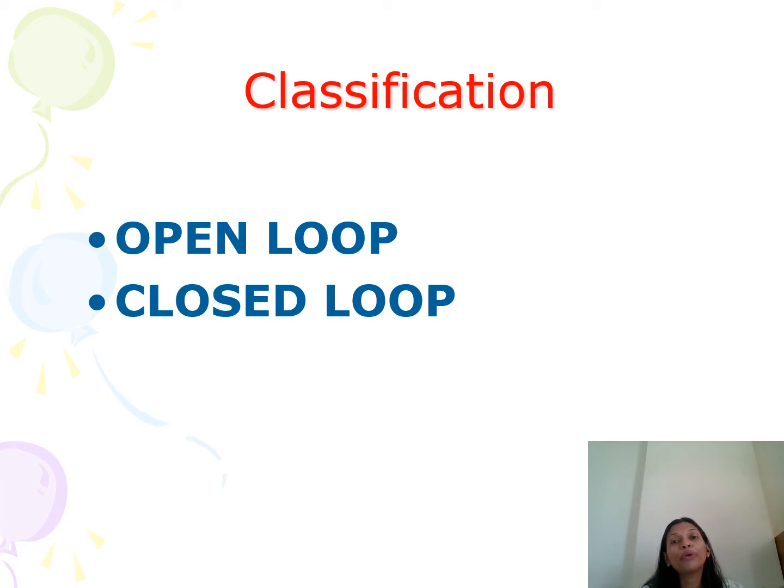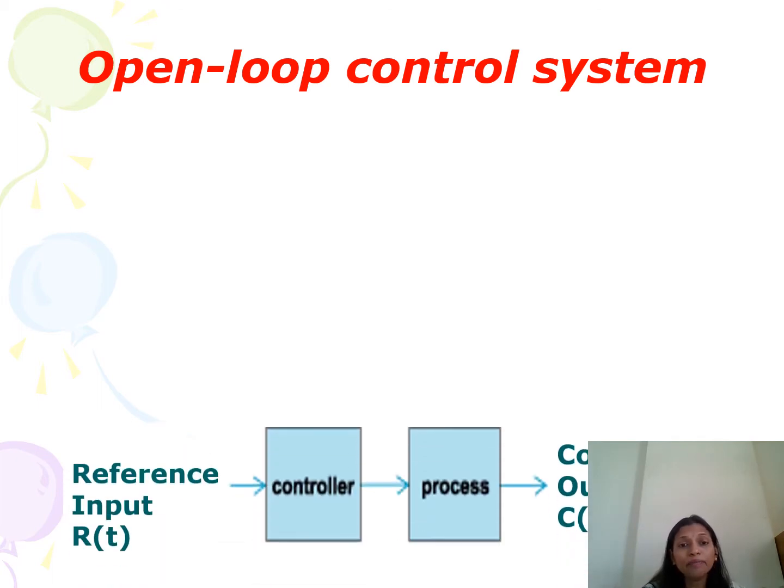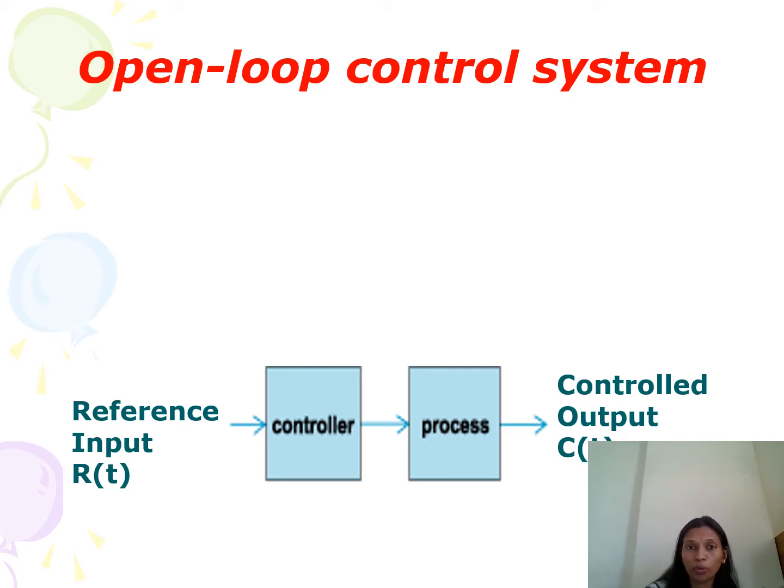A control system is broadly classified as open loop control system and closed loop control system. First, we'll see the open loop control system. Any system has input and output. An open loop control system consists of a controller and a process. In this, R of t is known as the reference input, applied to the controller, and the output of the controller is given to the process.